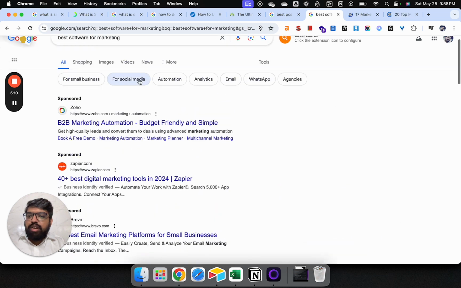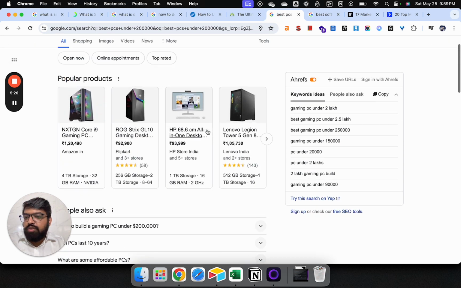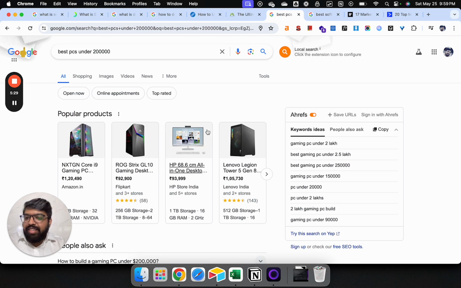But if you see, there is no AI overview, because I don't think an AI overview within 300 or 500 words can give proper content around software for marketing, because people who are looking for a comparison for marketing, or let's say best PCs under 2 lakh rupees, they are looking for an actual comparison from websites, not some kind of AI summary. So for all the transactional queries, I have not seen AI overviews coming up at least, and lots of SEO professionals have tested it. We couldn't find any AI overviews for transactional queries. So I think at least for the time being, the impact of AI overviews on transactional queries will be zero. There is no impact at all.